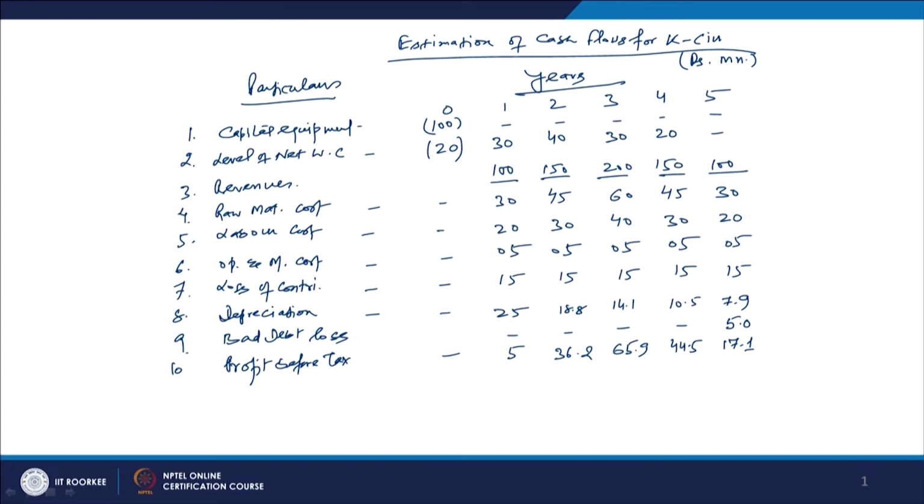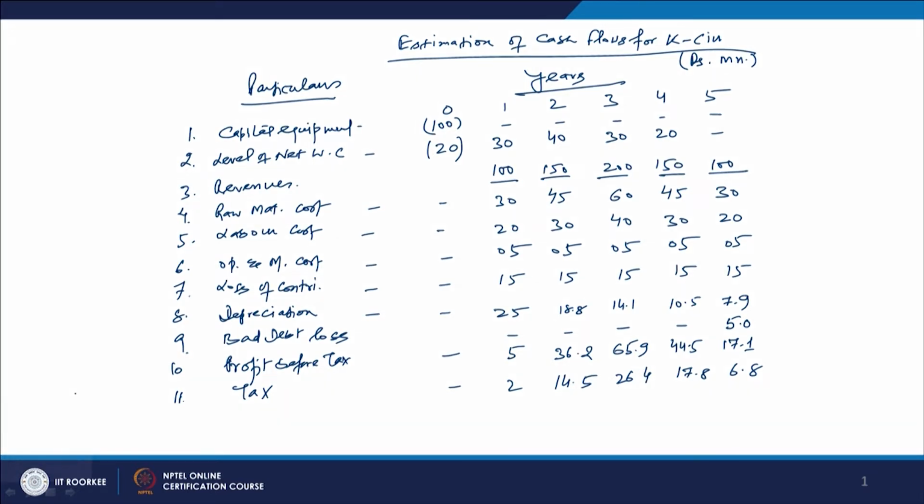Now we have to work out the tax figures. How much is the tax? The tax rate given to you is 40%, and if you calculate 40% of 5, that is going to be 2, right. So, this is 2. In the next case it is going to be 14.5, then 26.4, then 17.8, and in the last case 6.8, right. So, this is the tax part.